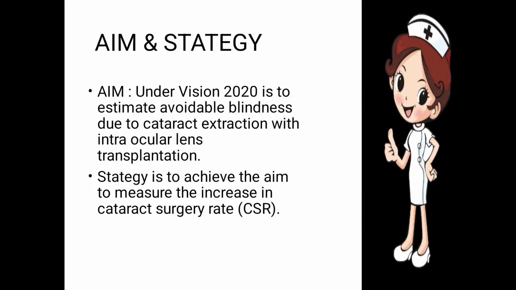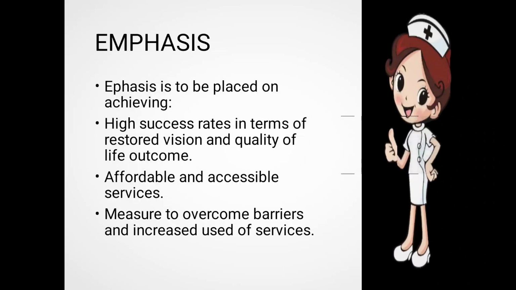The strategy to achieve the aim is to measure and increase the cataract surgery rate. They have to increase the cataract surgery rate per year, over the different years. They have to do more and more surgeries and remove more and more cataracts. So that was the main aim and the main strategy. Emphasis is to be placed on achieving, first, a high success rate in terms of restored vision and quality of life outcome. They have to get higher success rates in restoring the vision, as well as give quality of life to the people, by restoring the vision lost due to the cataractous disease.